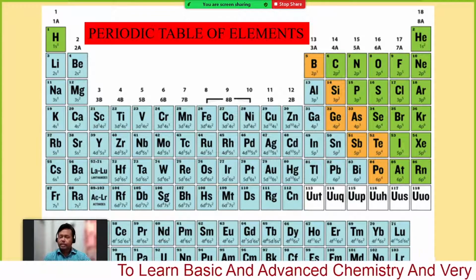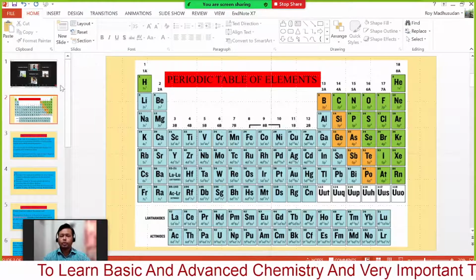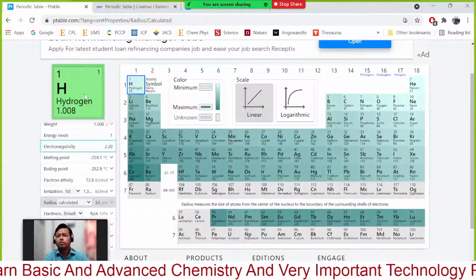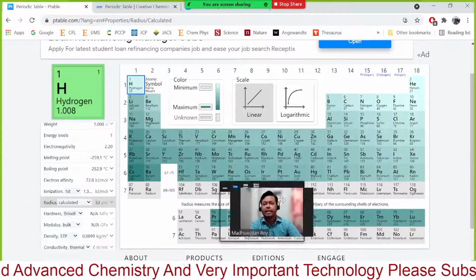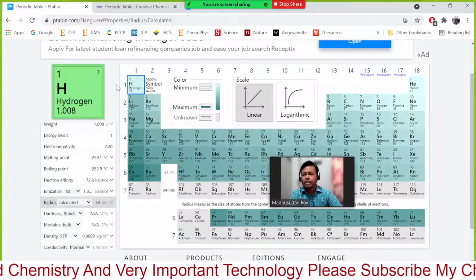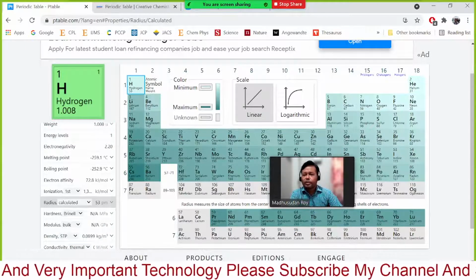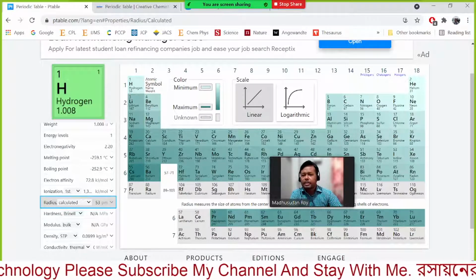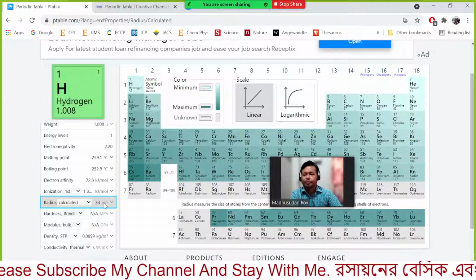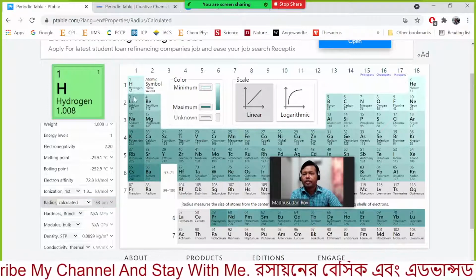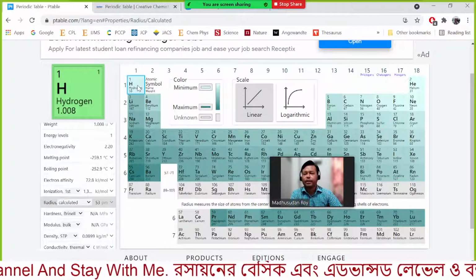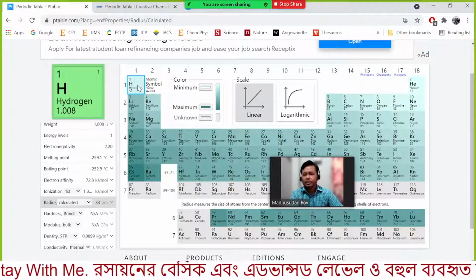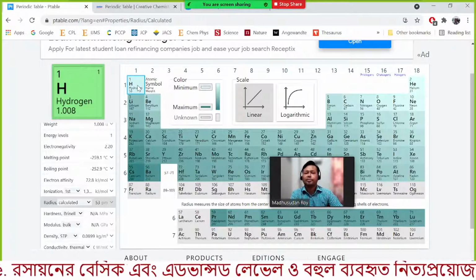If you want to see how the value of the radius increases, here you can see this is hydrogen. The calculated radius is 53 picometer. This is the value for hydrogen, the first element of the periodic table and also the first element in group 1.